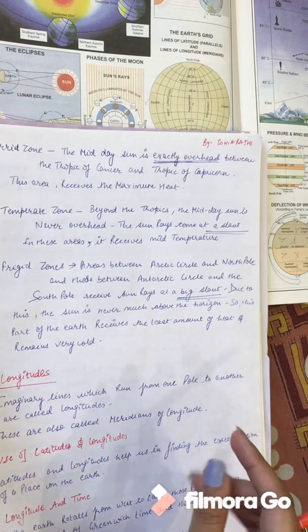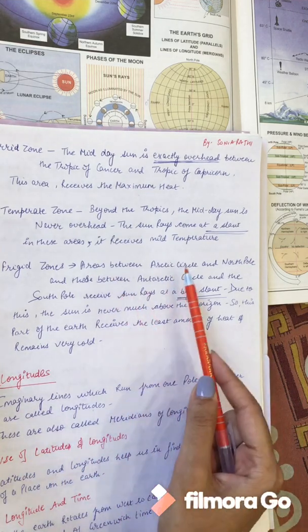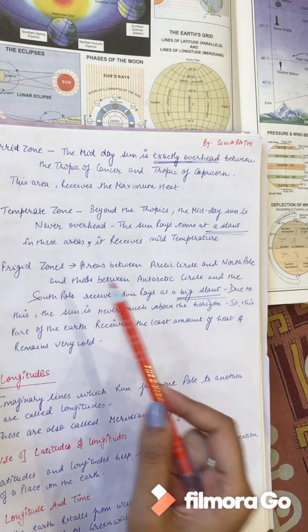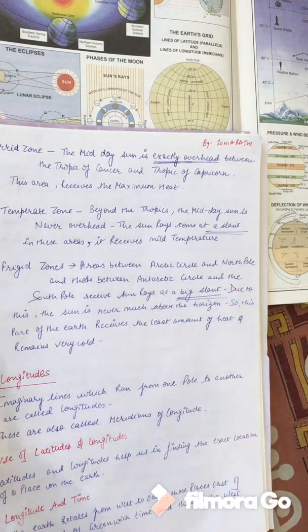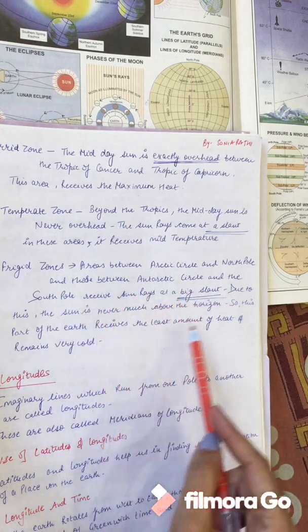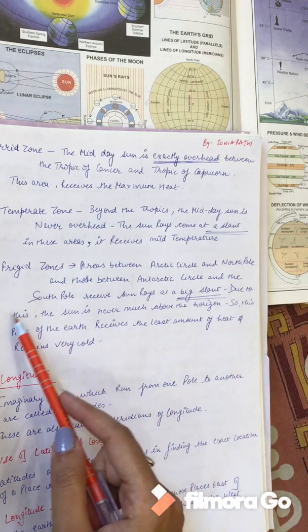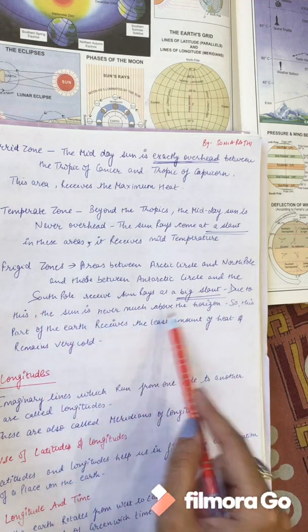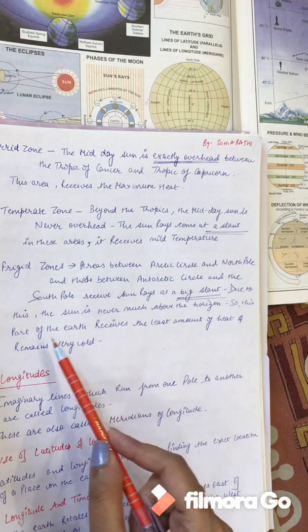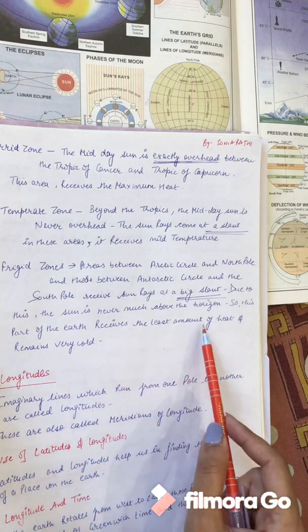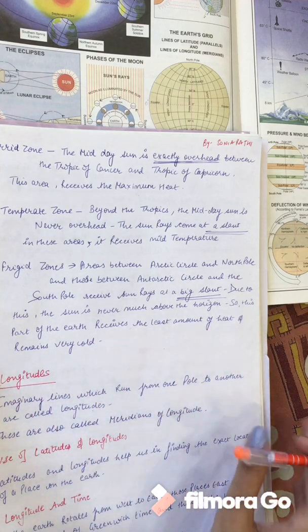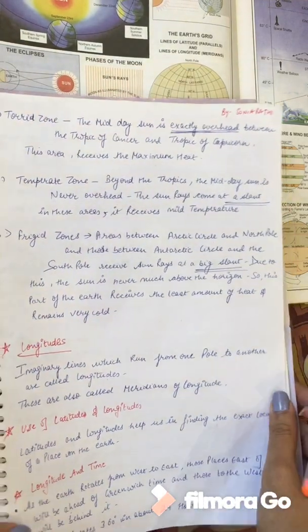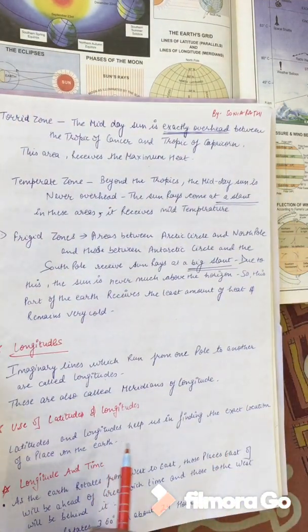Third क्या है? Frigid zone. The areas between Arctic Circle and North Pole, and those between Antarctic Circle and South Pole. It receives sun rays at a very big slant. Due to this, the sun is never much above the horizon, and this part of Earth receives the least amount of heat and remains very cool. So you guys can write down the notes with the explanation.